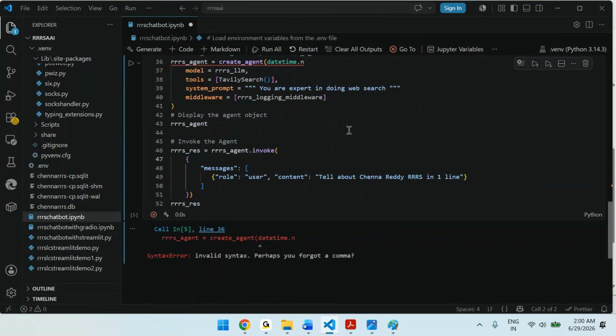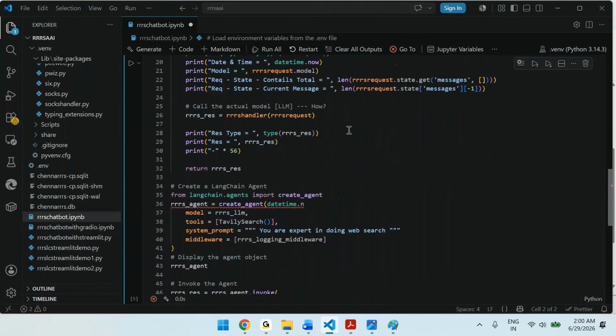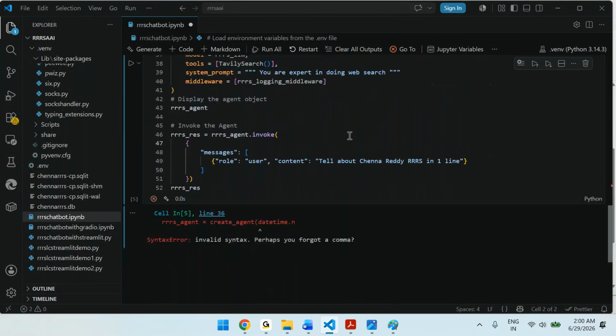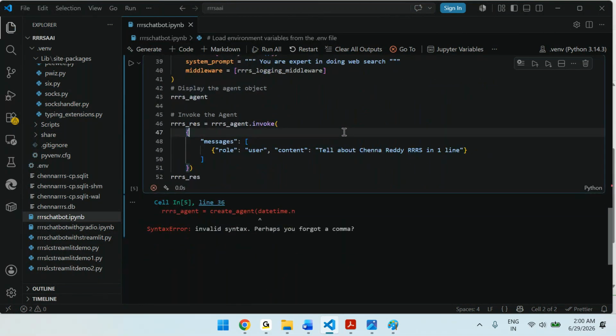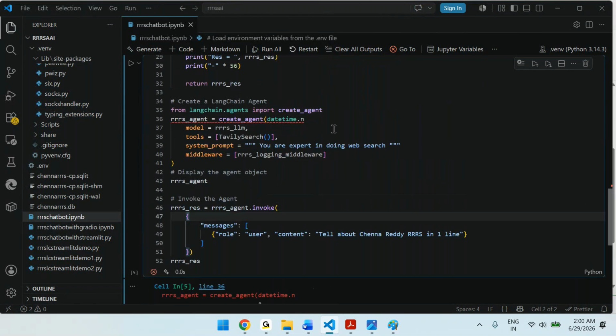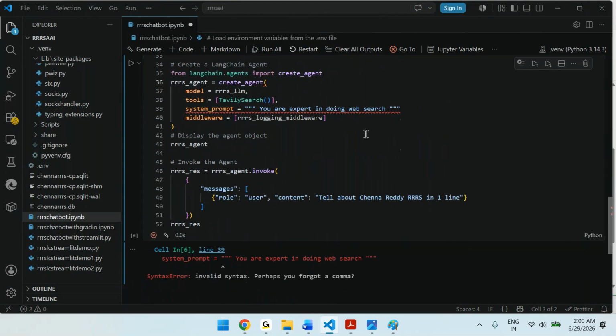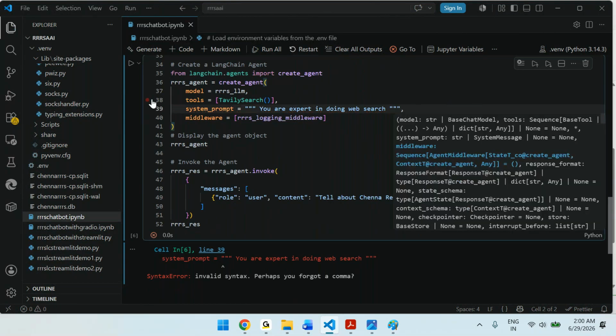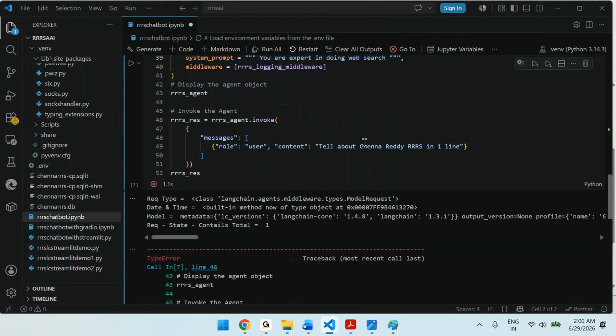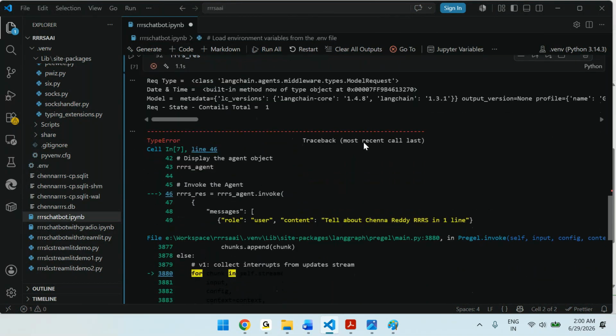Now let's execute and see if there are any errors. There are some errors in the datetime. Invalid syntax, perhaps forgot a comma. So why did we have this? We don't need that. Let's execute it. Here you need to use a comma. Execute it now. There are some errors, we'll see what the errors are.